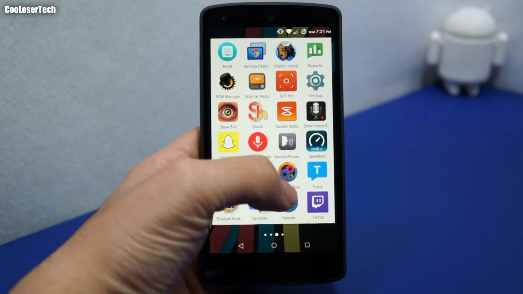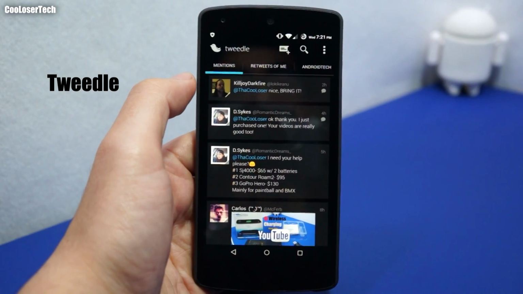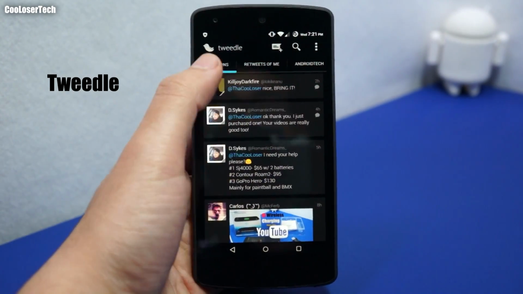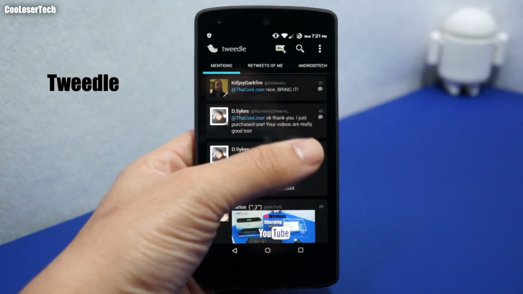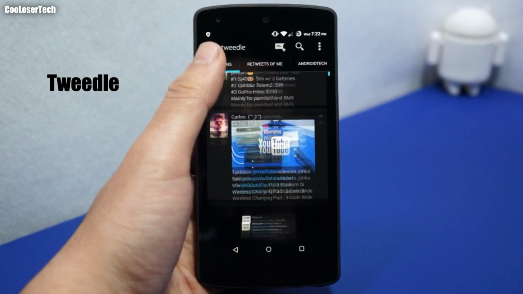Okay, so where was I? I was on Tweedle, my go-to way of researching and looking through all my tweets. I like it because I can put them in sections really quickly. You see it's dark, you can change the theme to different colors. This is when everyone mentions me or tries to communicate or likes my videos.